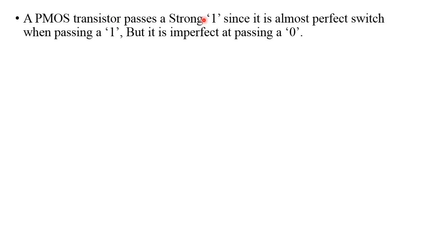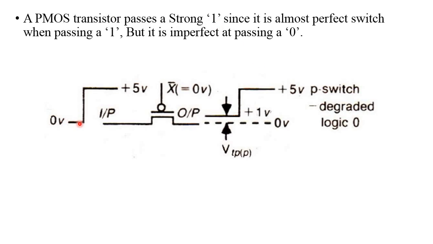Like that, the PMOS transistor passes a strong 1 and it is imperfect at 0. Please observe, if 0 volt is applied, we can't get 0 as output because of the threshold voltage effect. If we apply 5 volts, we get exactly 5 volts at the output side.